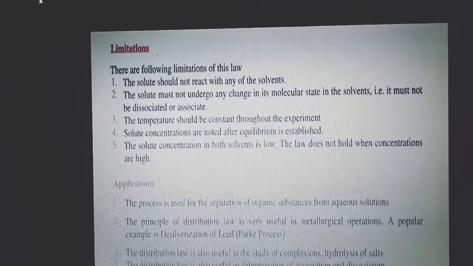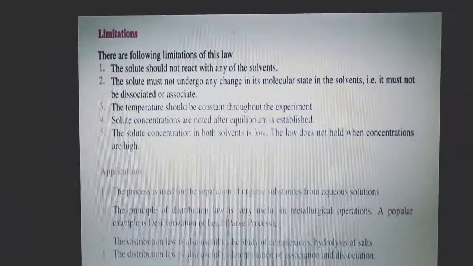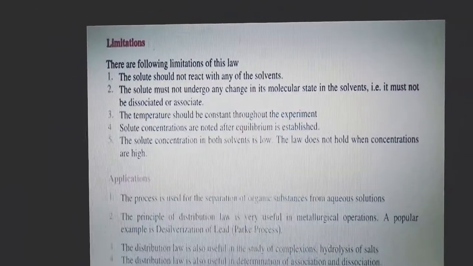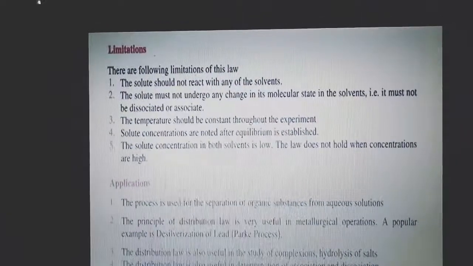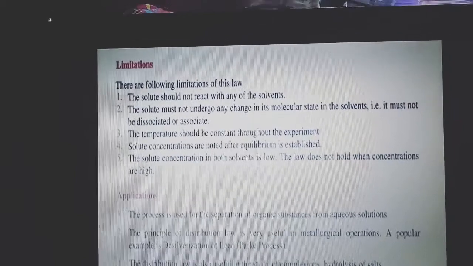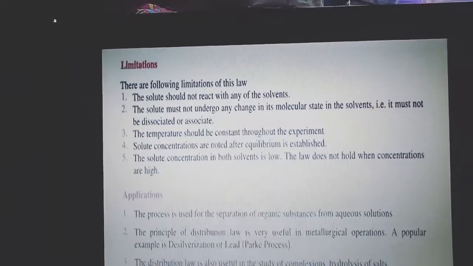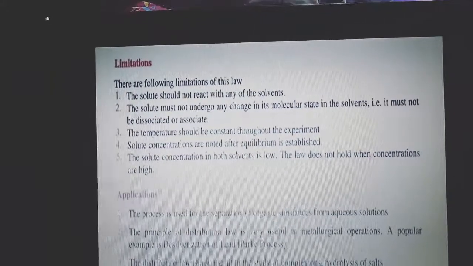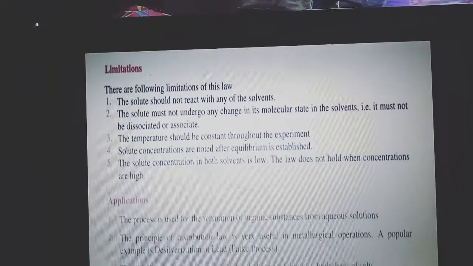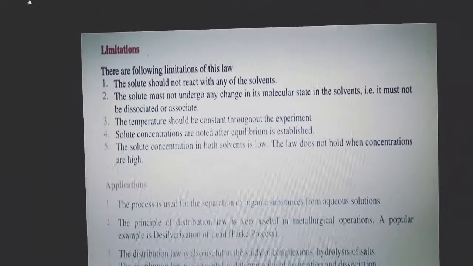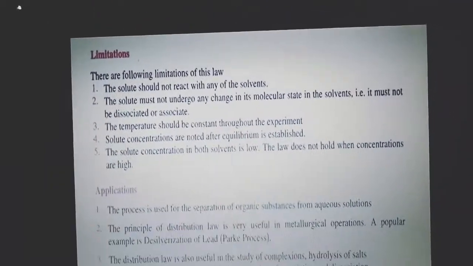Third, the temperature should be constant throughout the experiment. Fourth, solute concentrations are noted after equilibrium is established. Fifth, the solute concentration in both solvents is low. The law does not hold when concentrations are high. So these are the various limitations of the Nernst distribution law.